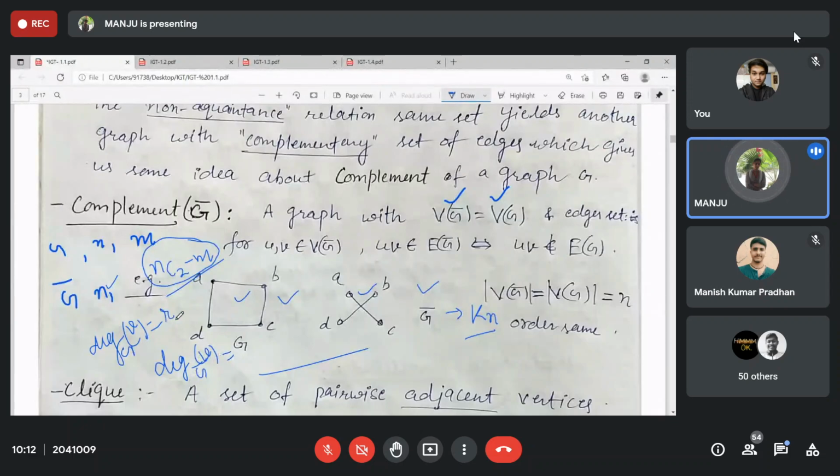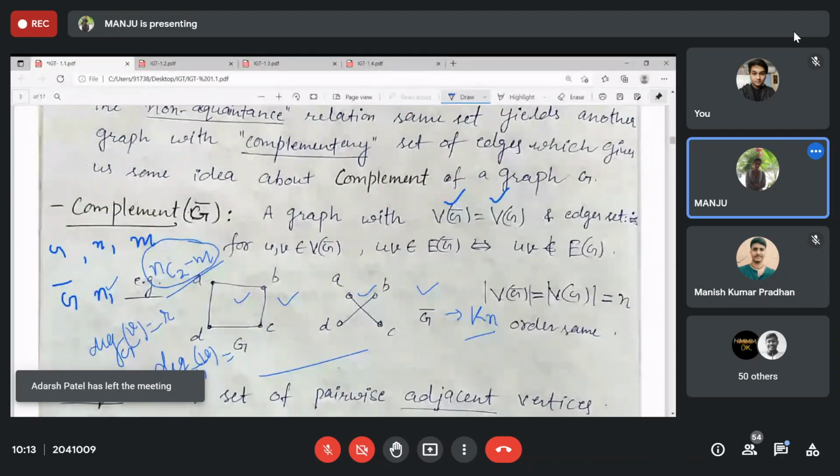If the degree of any vertex in G is given, what can you say about the complement? Tell me. Anyone? No idea?